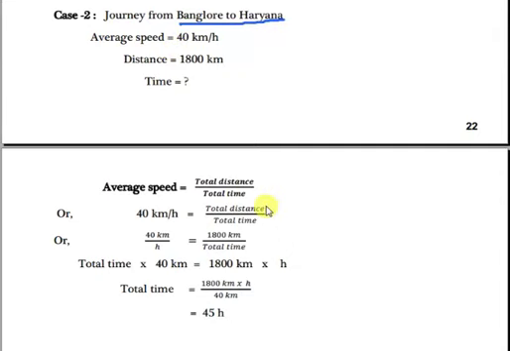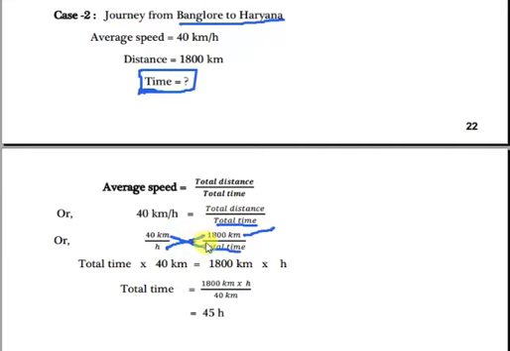In the second case, journey from Bangalore to Haryana. So average in the question given, Bangalore to Haryana, average speed is, here I have written 40 km per hour, because in question it is given. See the question. It returns from Bangalore to Haryana on the same road with an average speed of 40 km per hour. Means from Bangalore to Haryana, average speed is given, time not given. From the first case, we got distance. Okay, so we will apply the distance value here.